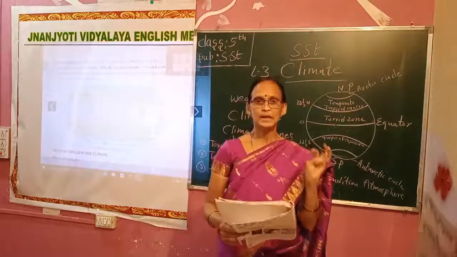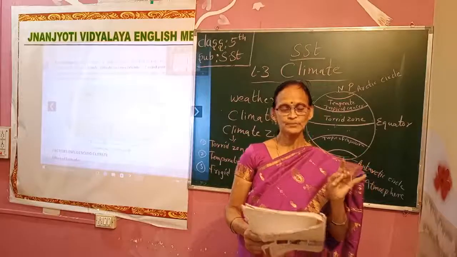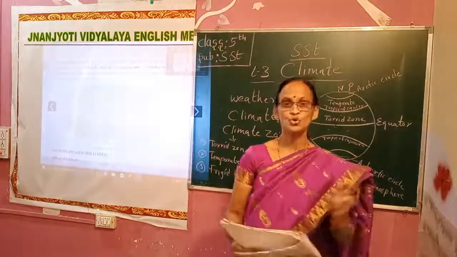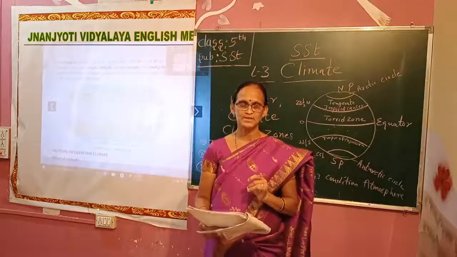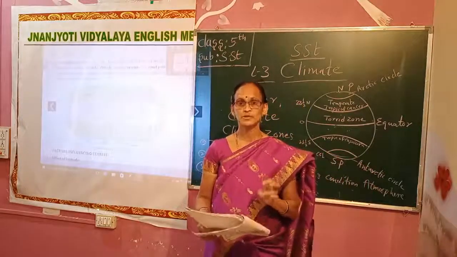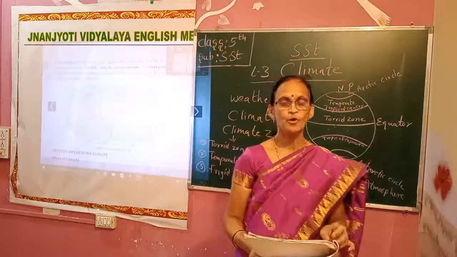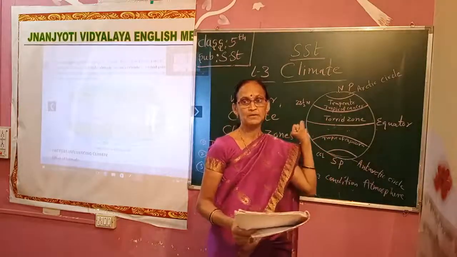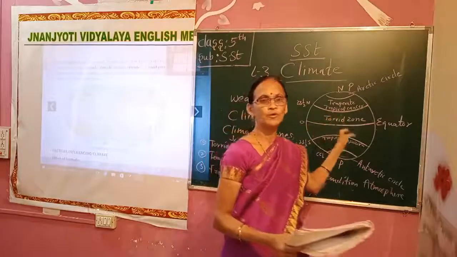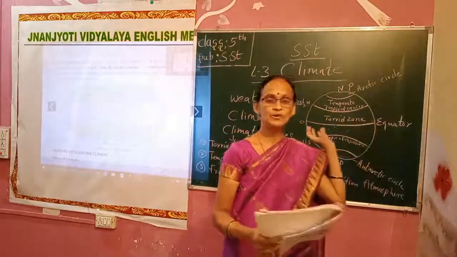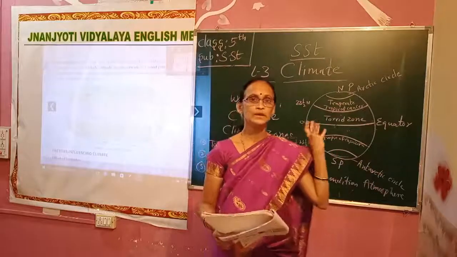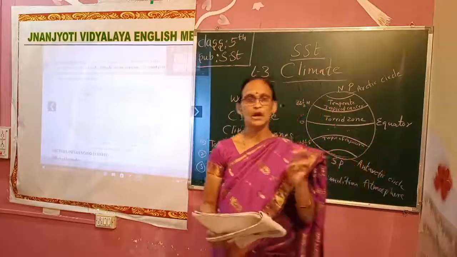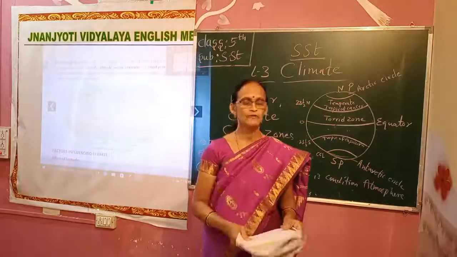So climate is studied with the help of latitudes, altitudes, ocean currents and wind patterns. Climatologists need the latitudes to locate the place, where there is rainfall or where the climate is changing. So they need the calculation, and for that they need latitudes, altitudes, ocean currents and wind patterns.